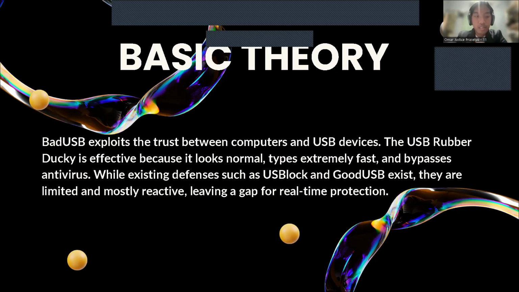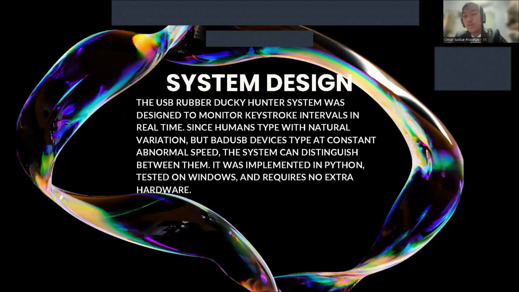Okay, next slide. So I'm going to present the system design. Our system is called USB Rubber Ducky Hunter. It works by monitoring keystroke intervals in real time.